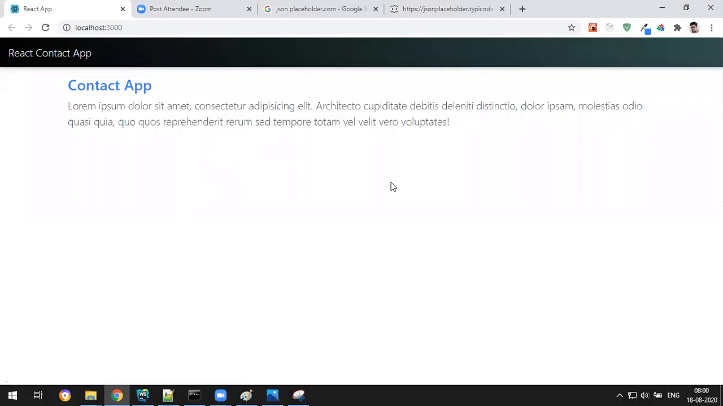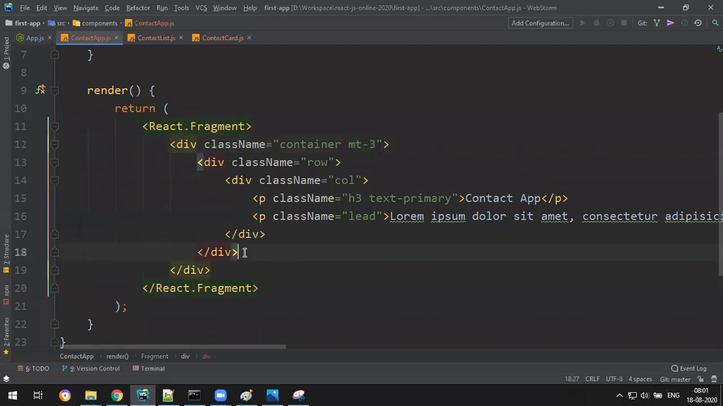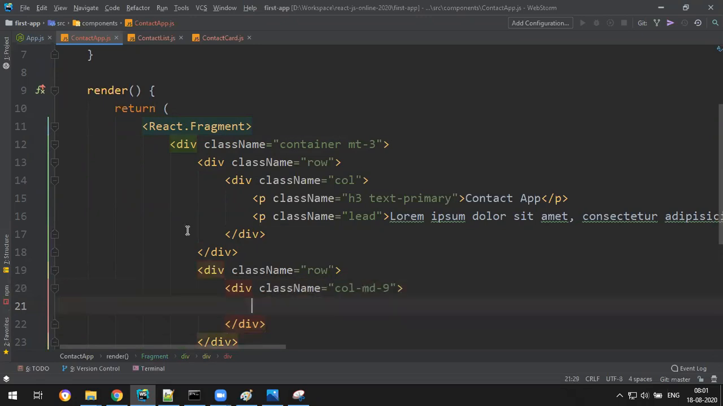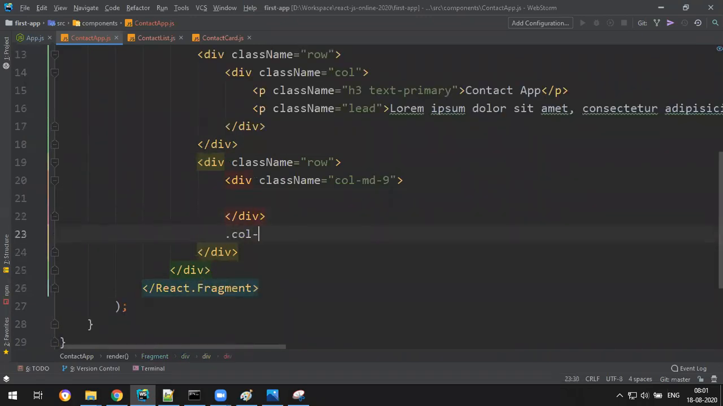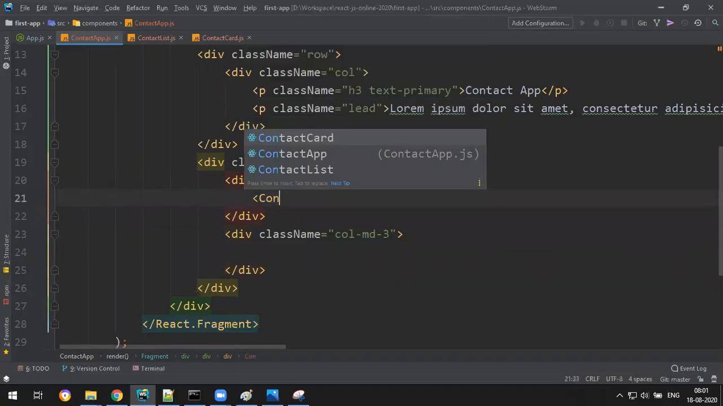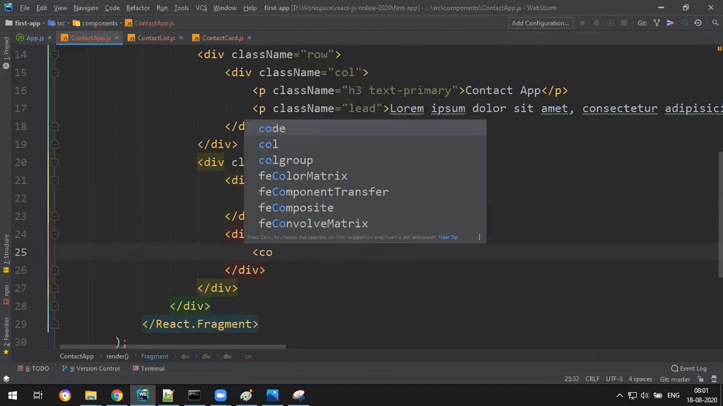Now the plan is, on this side I want the list, and on this side I want the card. So I'll design that. Another row, second row, with two columns. One is a 9 column layout for the list, and another is a 3 column layout, col-md-3. So 9 column, 3 column. In the 9 column, I want to display the contact list. In the 3 column, I want to display the contact card.